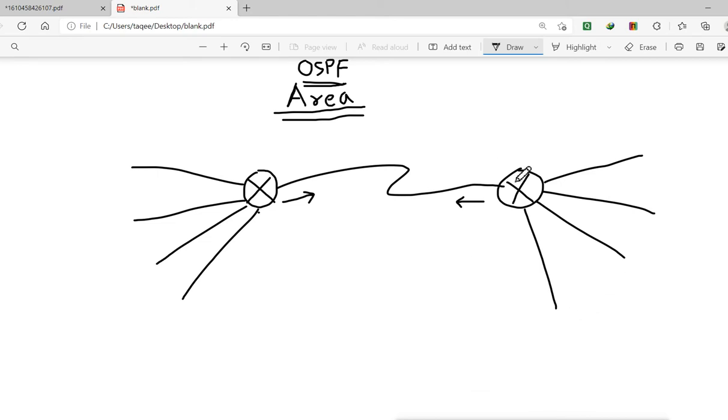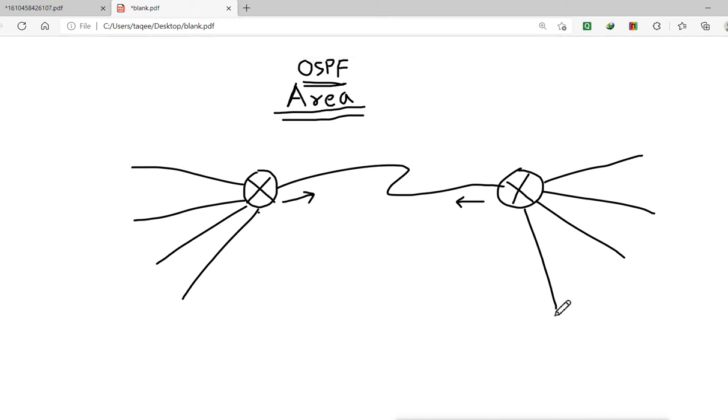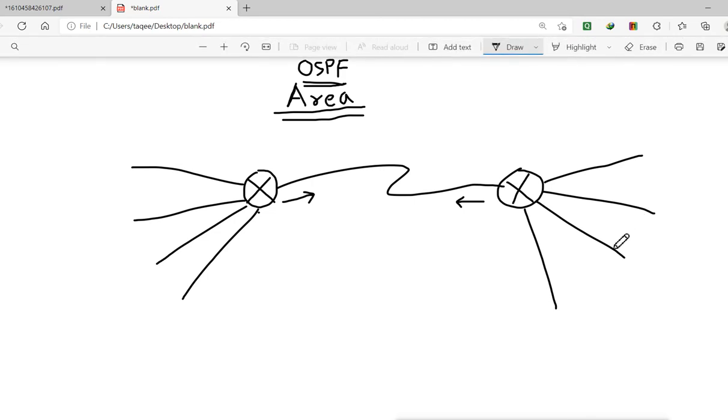Now by default these routers try to do the summarization, that is auto summarization, to reduce the size of the routing table.